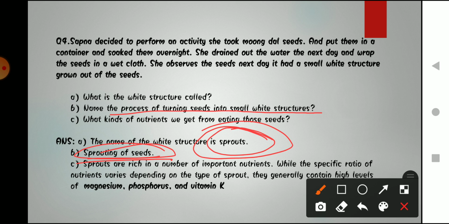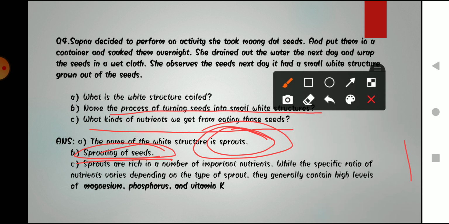Next question is, what kind of nutrition do we get from eating those seeds? So what are the kinds of nutrition that we get from eating the sprouts? Okay, so sprouts are rich in a number of important nutrients. As we all know, sprouts are rich in a variety of nutrients.